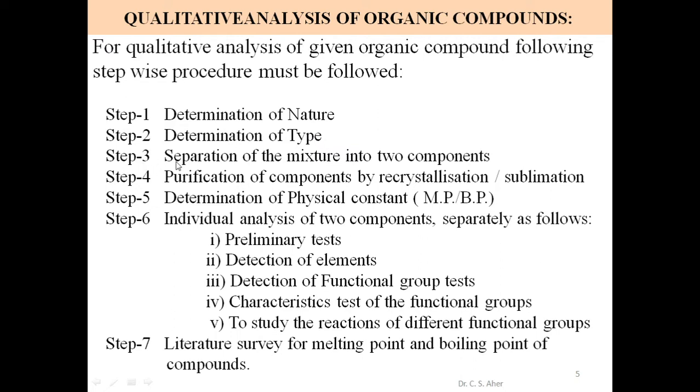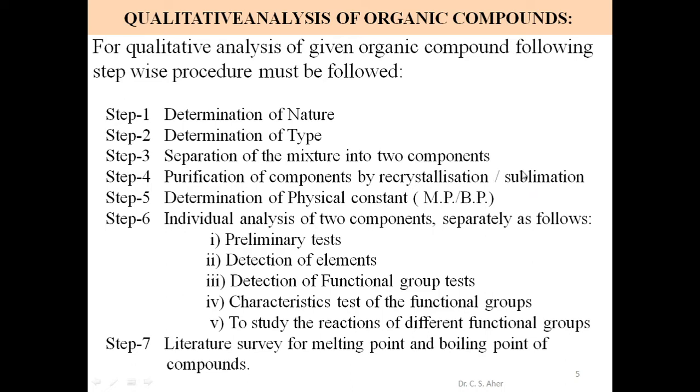Next, separation of the mixture into 2 components. If you have a binary mixture, that is a mixture of 2 organic compounds, those 2 organic compounds must be separated into their individual forms. Step 4, purification of the components by recrystallization or sublimation method.